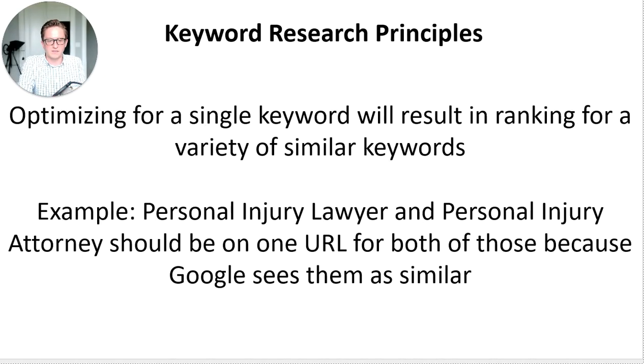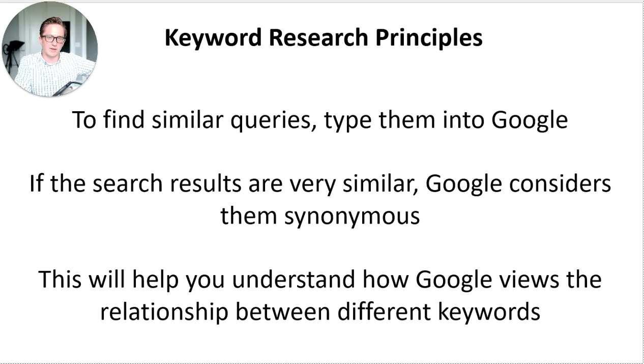To go back to personal injury lawyer and personal injury attorney, we should be adding the search volume for those two together when we're looking at that keyword, because we know we're going to rank for both of them if we rank for one of them. So we're almost always going to optimize around the one that has the higher search volume, but we know that we'll probably rank for both of them. So we want to add the search volume together to correctly identify how much search volume we're targeting with that keyword.